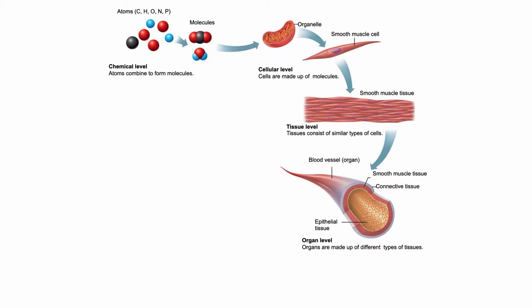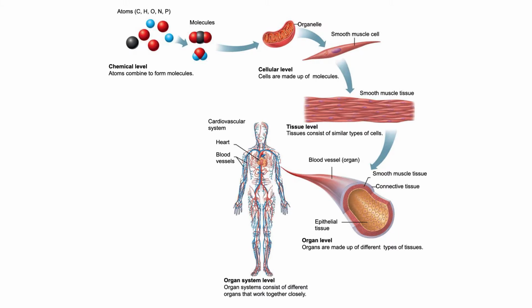The next step up in the level of organization is the organ system level. This system is made up of a group of organs that work closely together to accomplish a specific purpose. For example, your digestive system, sticking with that stomach theme, consists of your stomach, esophagus, the liver, pancreas, gallbladder, the large and small intestines. And the function of the digestive system specifically is to break down and absorb the food that you eat.